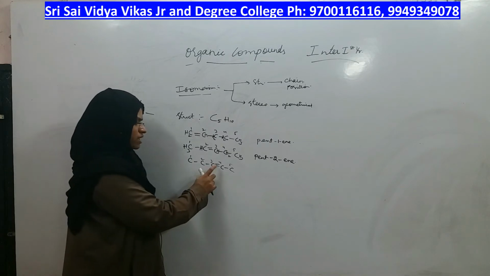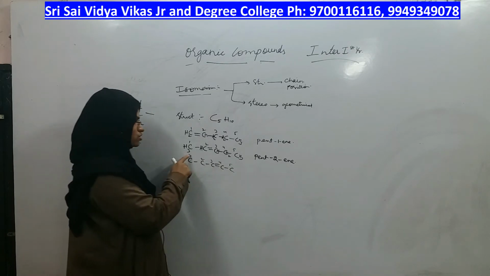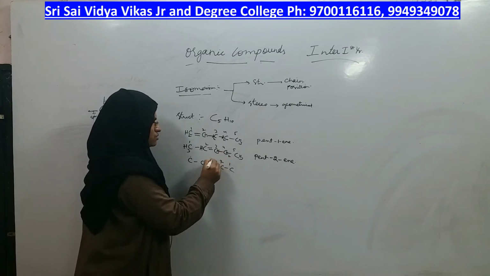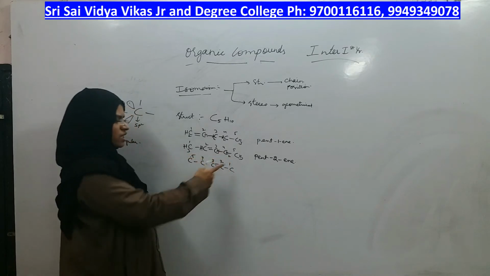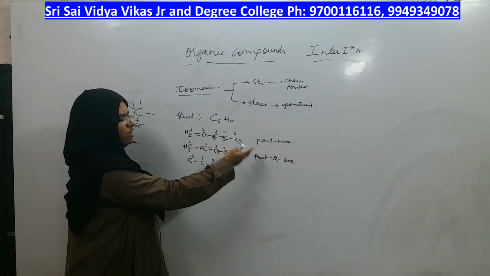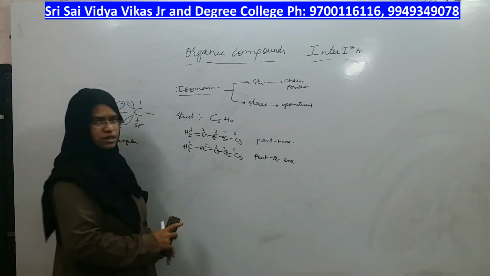No. If the double bond is present at this position, numbering from left to right is wrong. You should give the least possible number, which means numbering 1, 2, 3, 4, 5 from the other side. Then the double bond is coming at the second position only, which you have already written, right? So pent-3-ene is not possible.